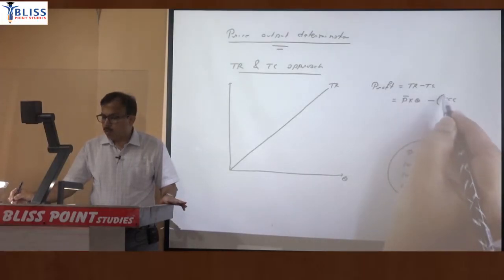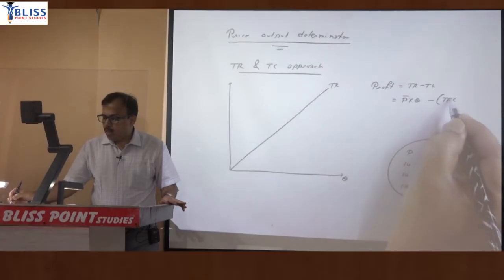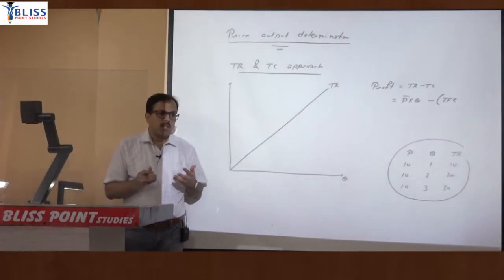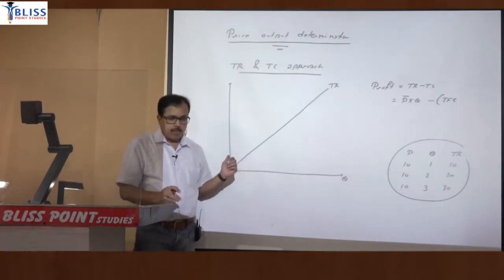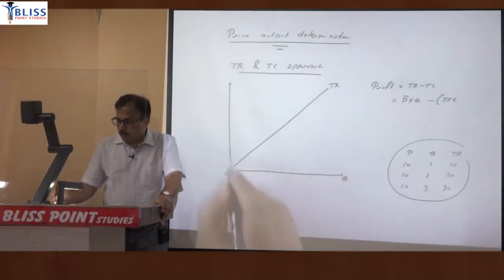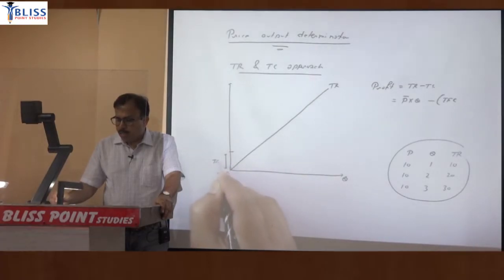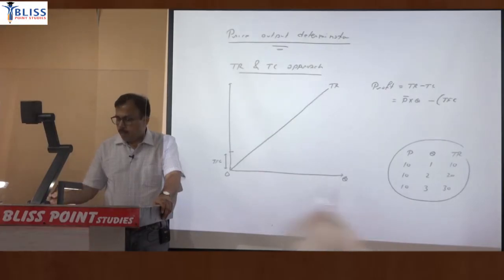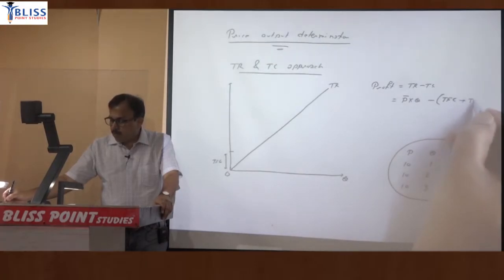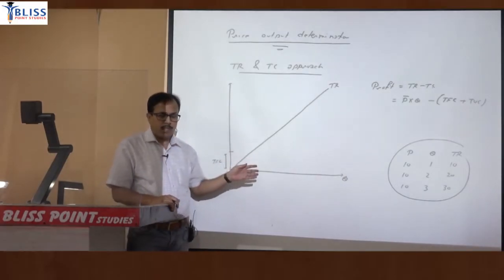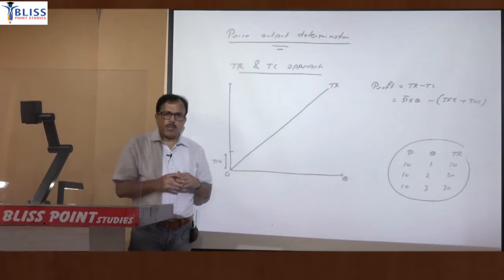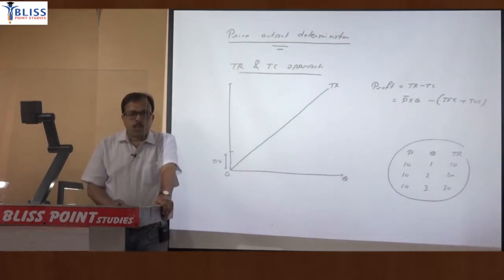And as you know, total cost will have fixed cost as well as variable cost. Fixed costs are those costs which do not depend upon quantity, which means even when quantity is zero, there will be some fixed cost. So just mark any arbitrary amount and show that it is fixed cost. In that fixed cost you add variable costs, but variable costs are those which depend upon quantity. So as quantity changes, variable cost will change, and if quantity is zero, then variable cost will also be zero. So you are adding variable cost into the total fixed cost.